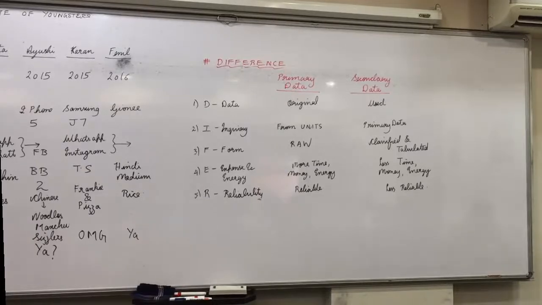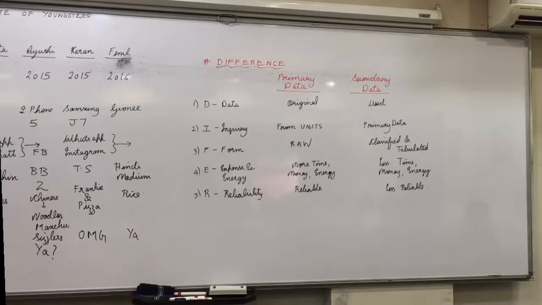Next point, write E, expense and energy. Just underline large amount and underline less amount. Here you require a large amount of expense and energy, and in secondary you require less. And last point, write R, reliable, and underline primary data are almost reliable.